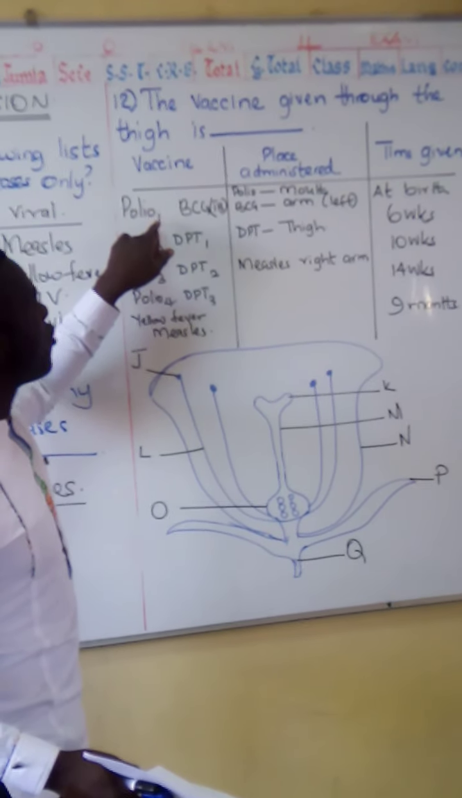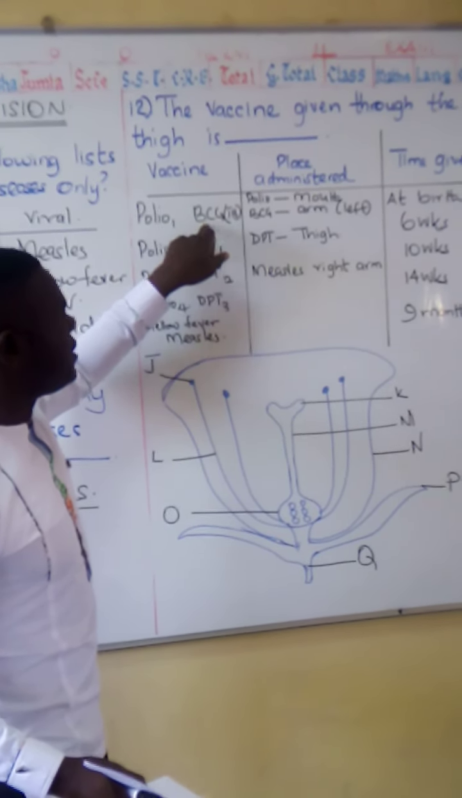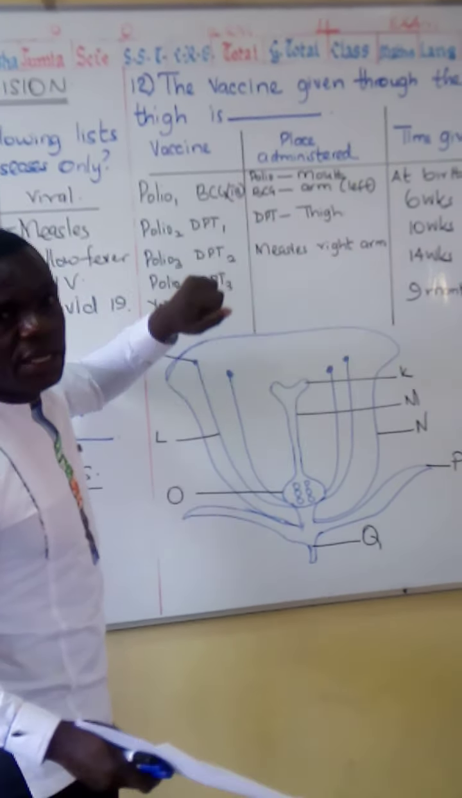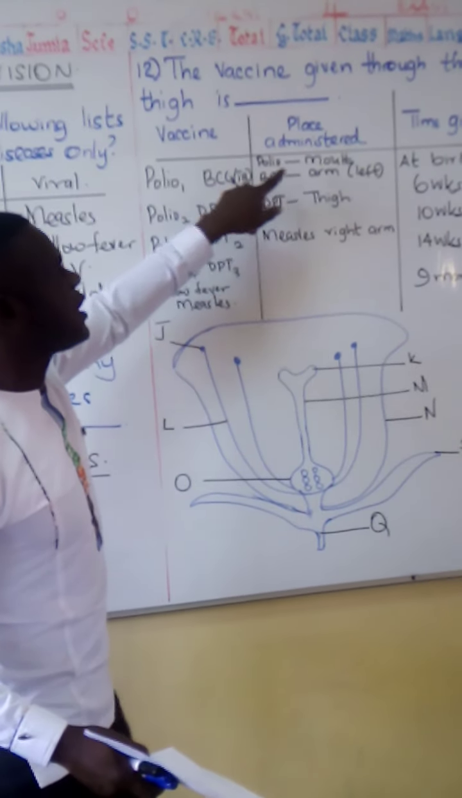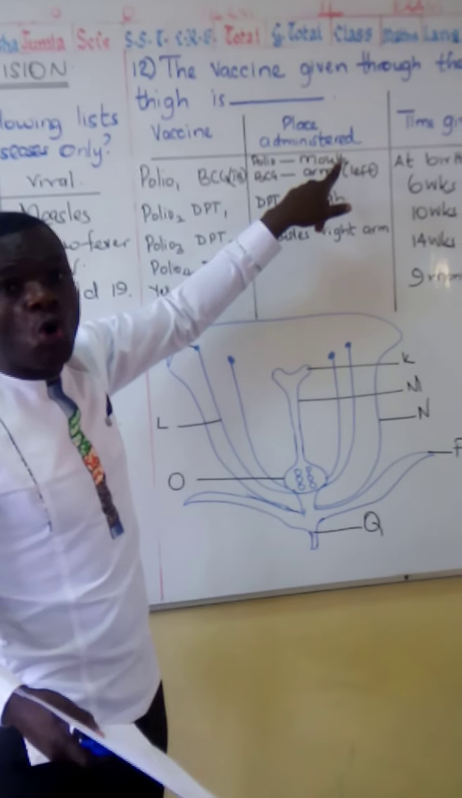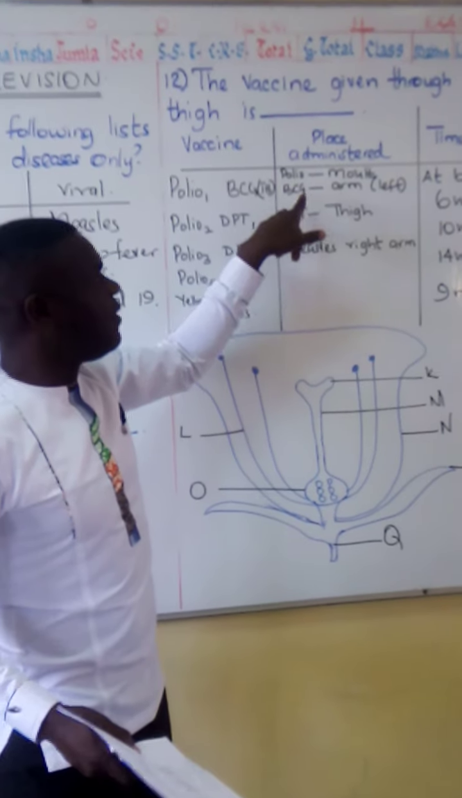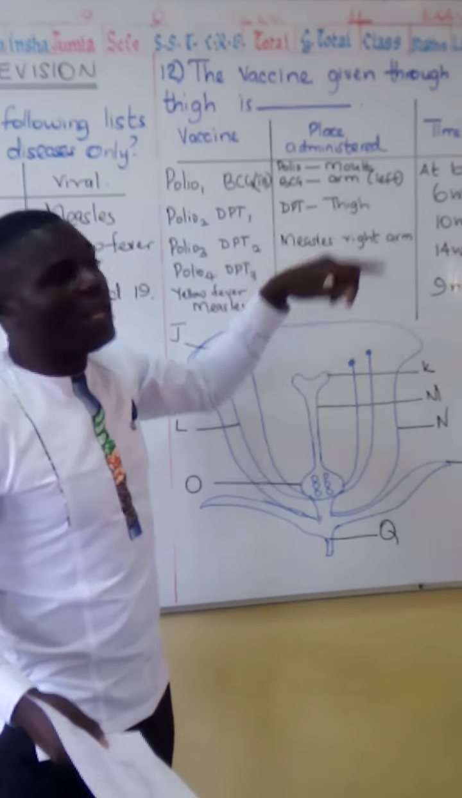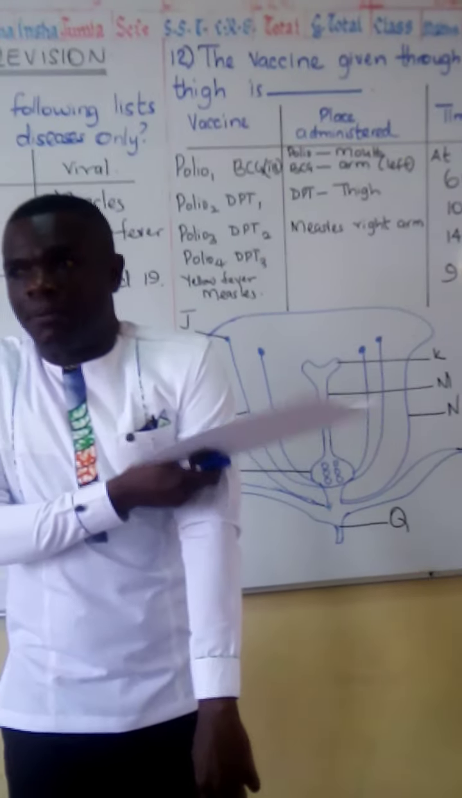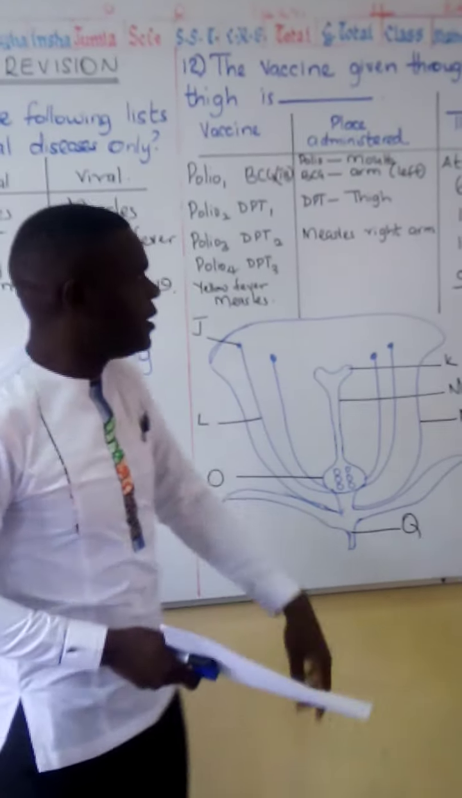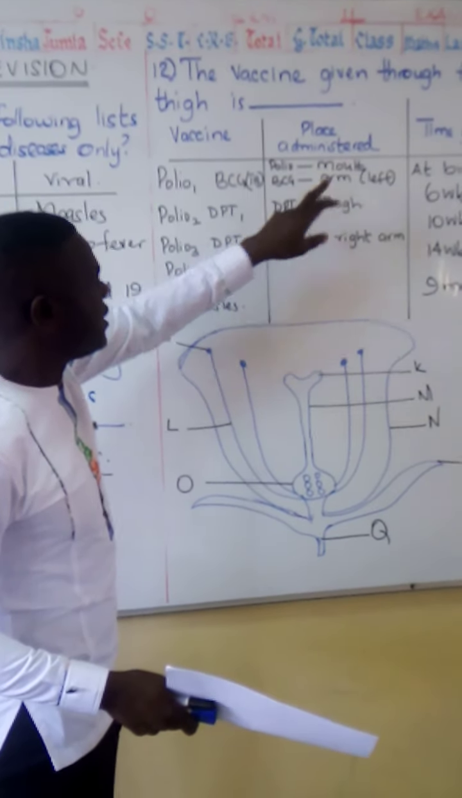And this is polio 1. BCG has tuberculosis inside it. And polio is given through the mouth. It is oral. And then BCG is given on the left arm, the upper arm of the left hand. That's where BCG is given.